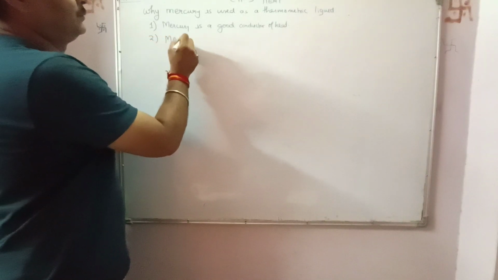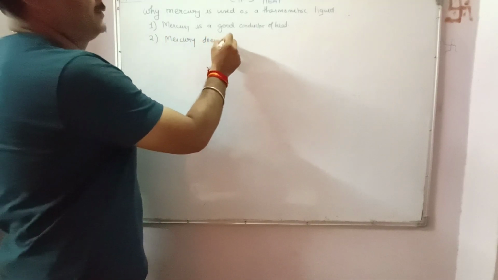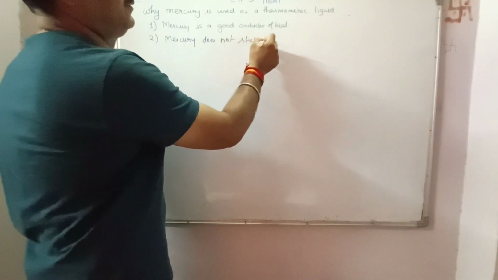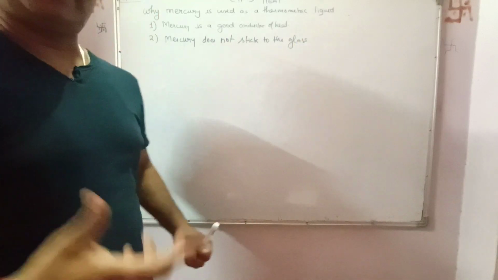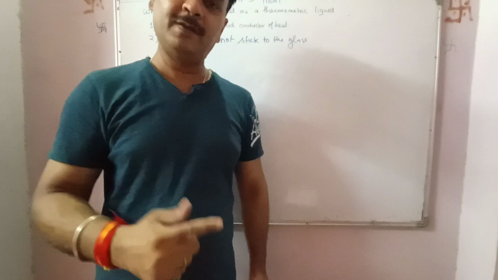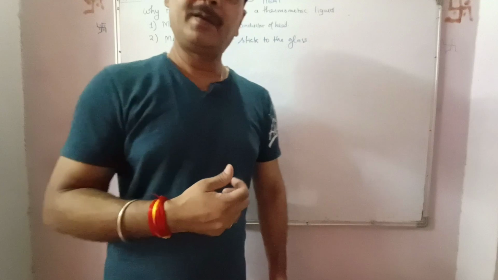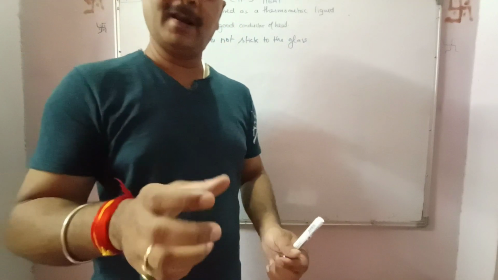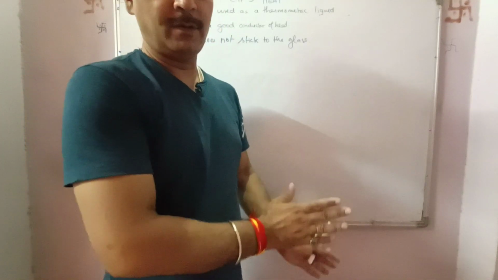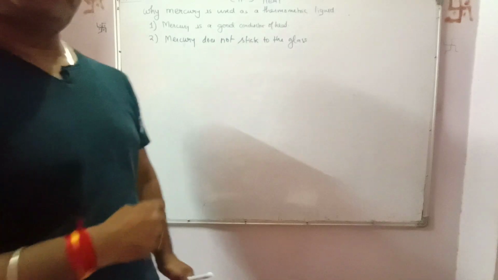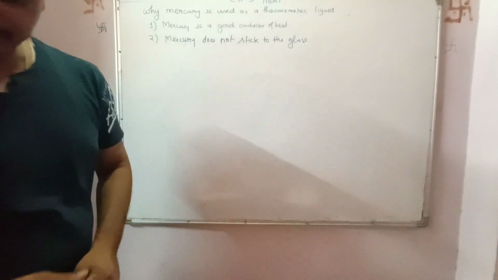Second, mercury does not stick to the glass. As you must have observed, if you fill a glass with water and then pour out all the water, you will see that some water droplets cling to the inside walls of the tumbler. But if you put mercury in a glass and then pour it out, all the mercury will go out because it does not stick to the glass. It has more cohesive forces as compared to adhesive forces.